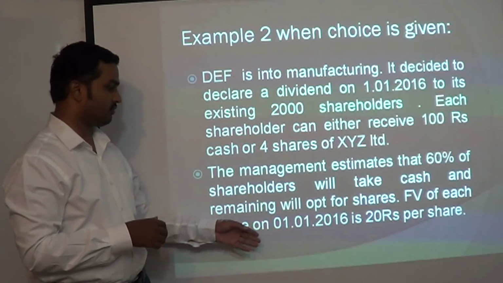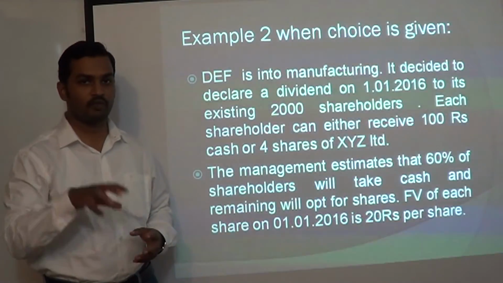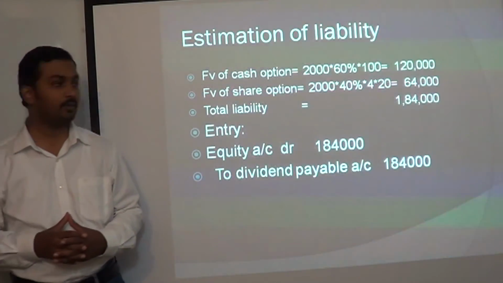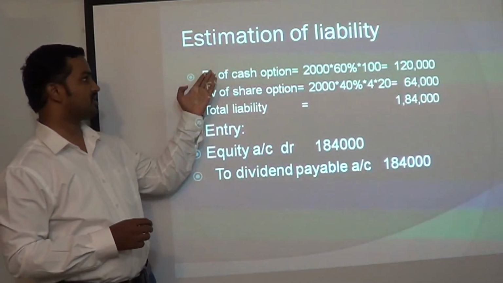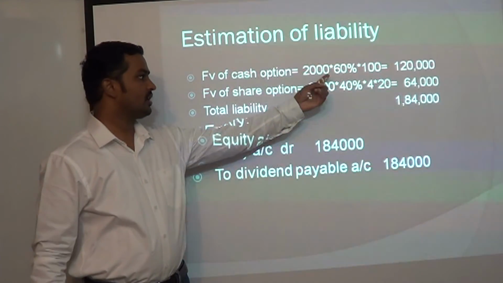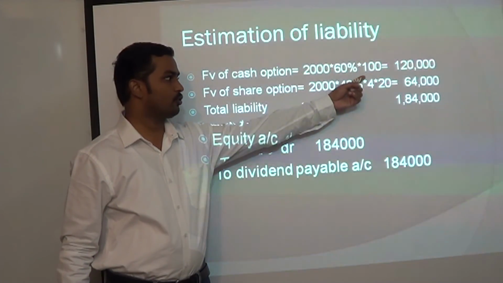The fair value of each share on 1/1/2016, that is the date of declaration of the dividend, is 20 rupees per share. So now we have to arrive at the estimated liability. You can see the calculation here, estimation of liability. Fair value of the cash option: out of 2000 shareholders, 60% are going to go for cash. That means 1200 shareholders, each getting 100 rupees.